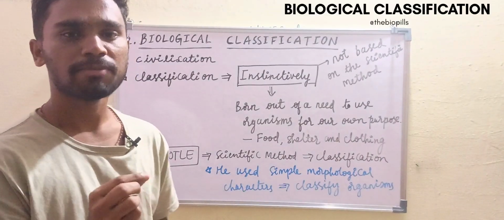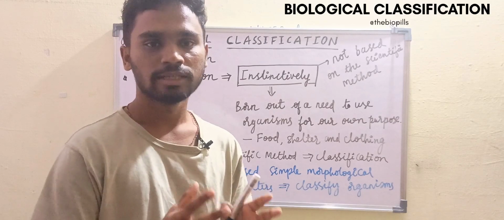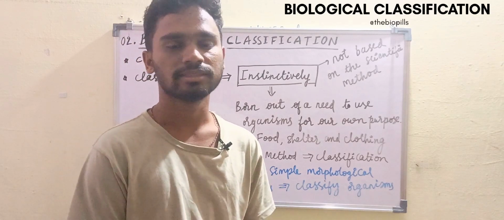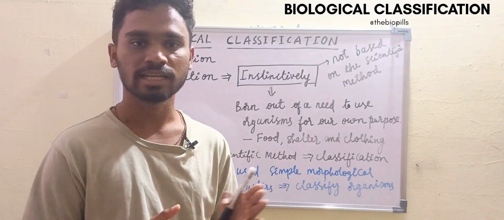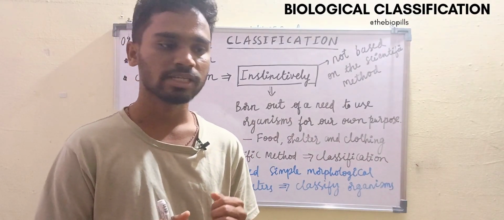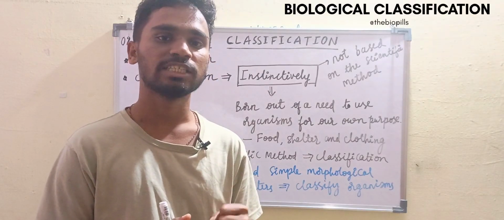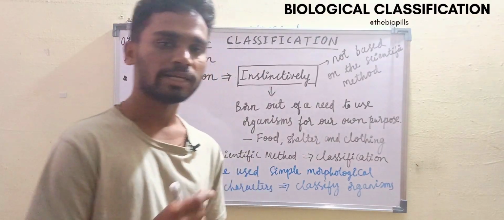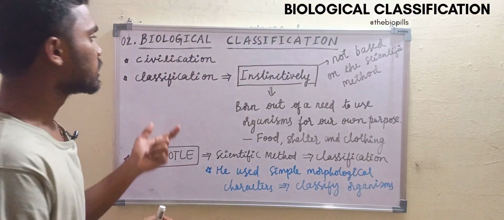Here there is a basic question: why do we need to classify living beings or living things? If you are following me from previous classes, you will have an idea why we need to classify organisms and what the benefits of classifying organisms are. So let me repeat those points once again. Why do we need biological classification?